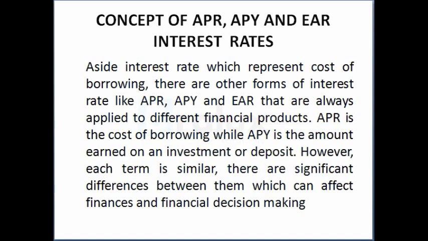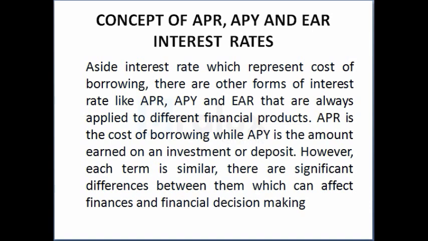APR is the cost of borrowing, while APY is the amount earned on an investment or deposit. However, each term is similar. There are significant differences between them which can affect finances and financial decision making.